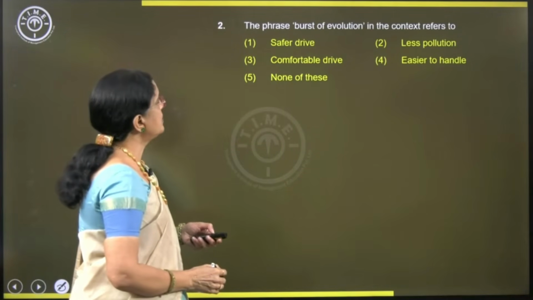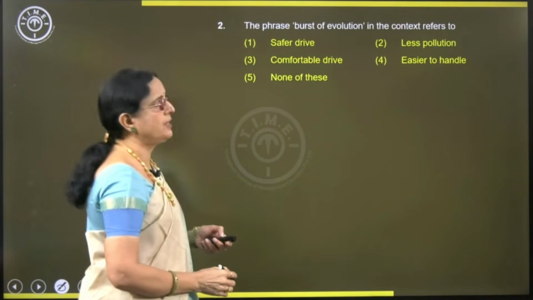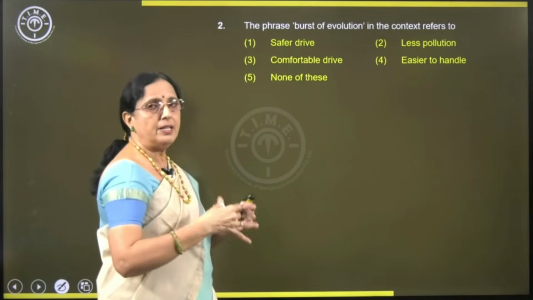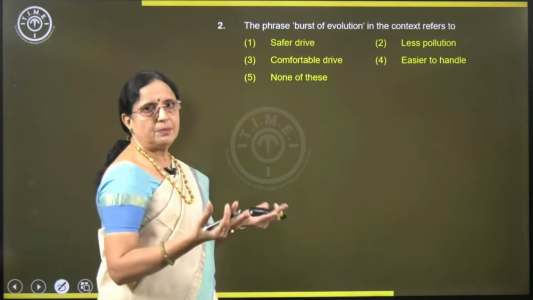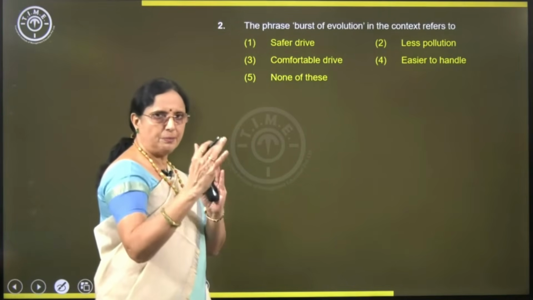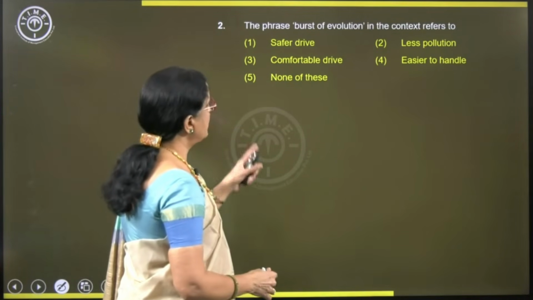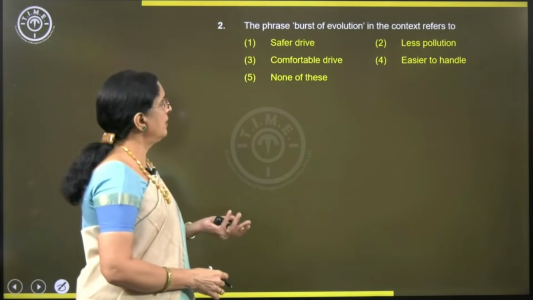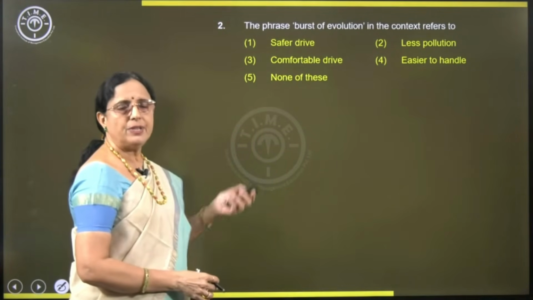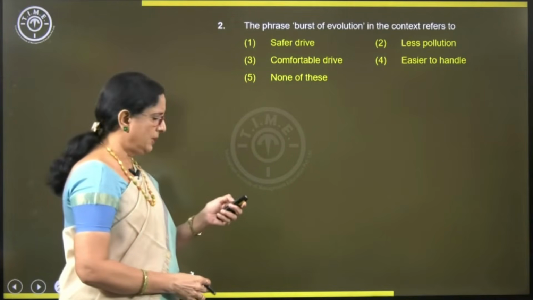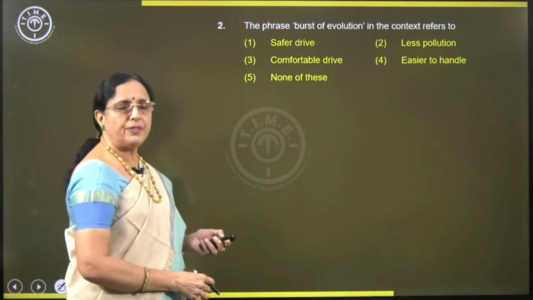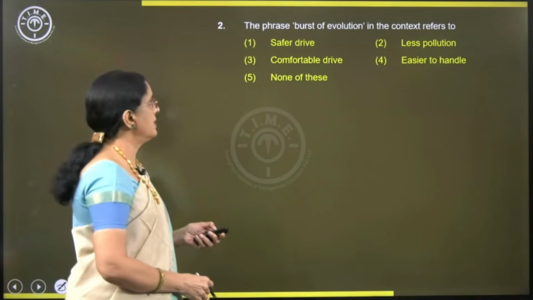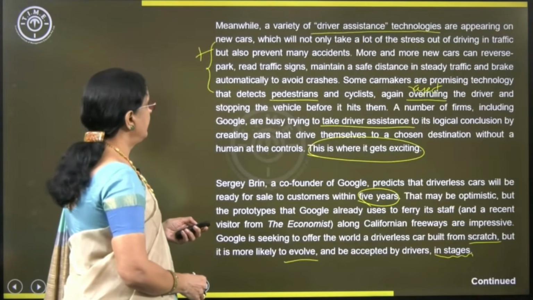The phrase burst of evolution in the context refers to sudden growth in the evolution, or sudden growth in something. Safer drive, less pollution, comfortable drive, easier to handle. All are the benefits of the driverless car. So let's see where this particular phrase is used, and that's how you can pick the most appropriate answer.